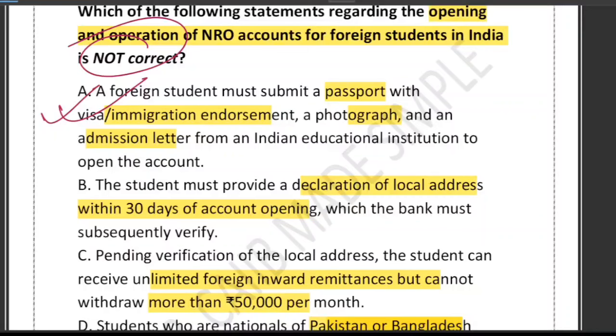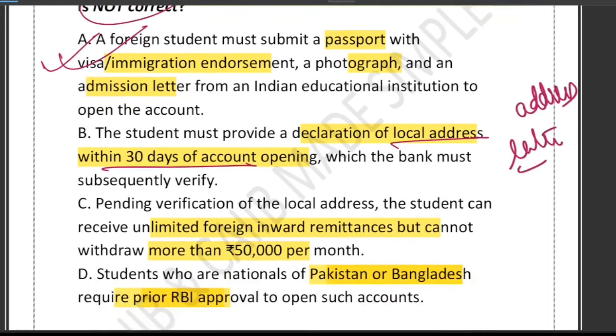What do you think? Yes, this is correct, because a student may not have a permanent local address at the moment of arrival. So RBI allows a temporary address at the account opening and a local address declaration within 30 days. This is the correct one. But the bank must verify this address later.